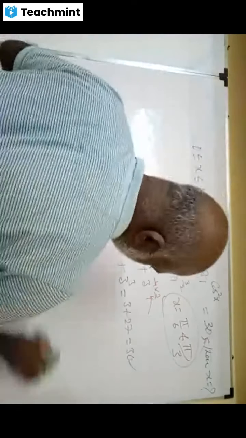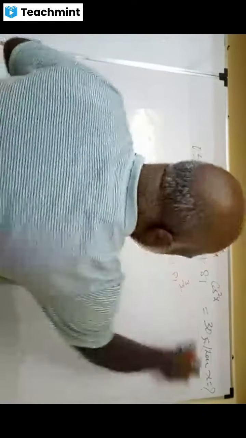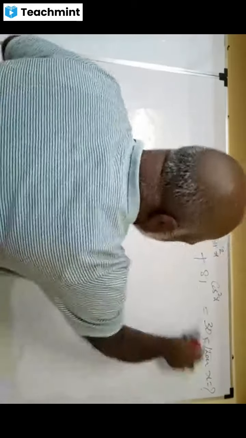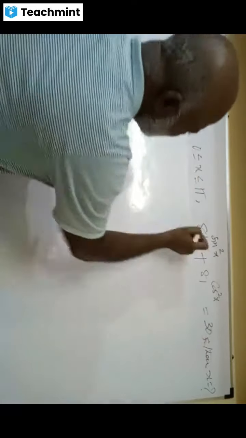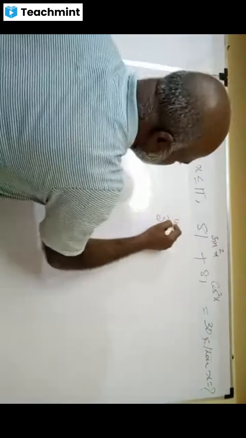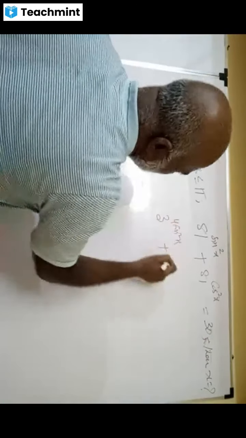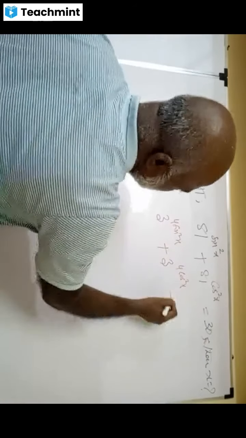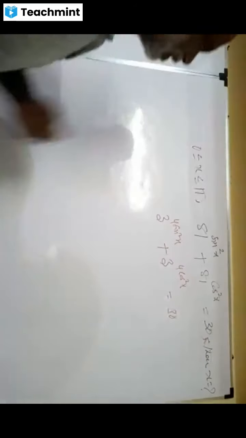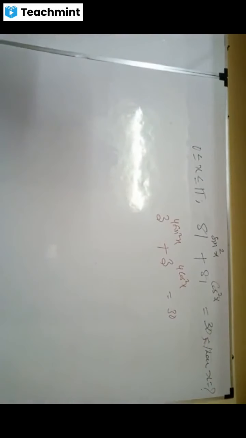In the first quadrant or second quadrant. Doesn't matter. Sin square x and cos square x are always positive only. Shall I write this as 3 power 4 sin square x plus 3 power 4 cos square x, equal to 30? Yes, sir.